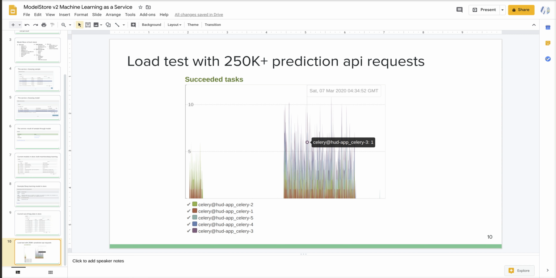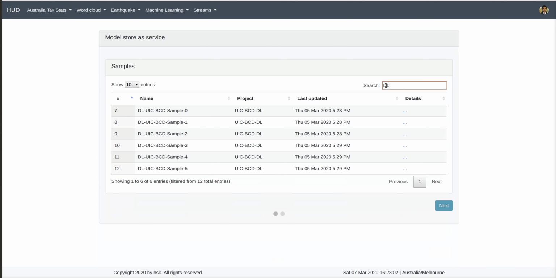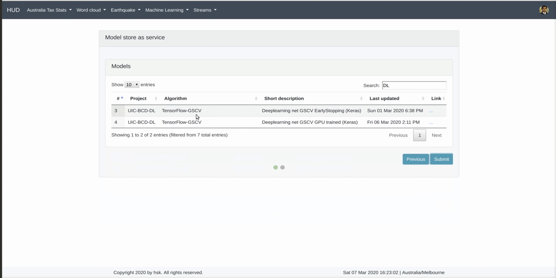Now let's quickly look at a demo. Here we have the model store. Let's filter deep learning samples. Let's take this one, and let's choose this particular deep learning model which has been trained with early stopping.